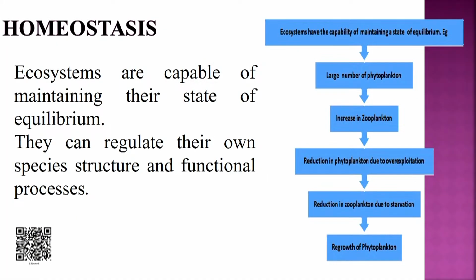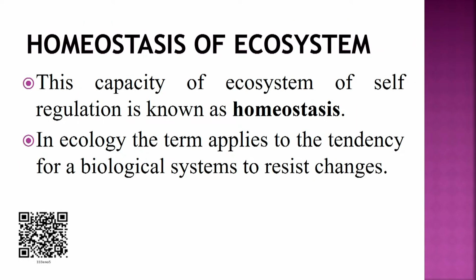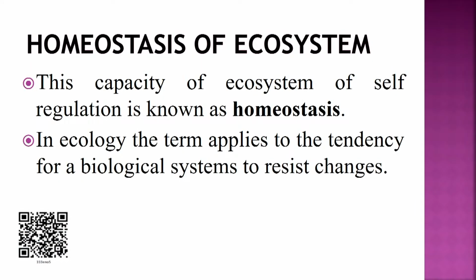Next, we will talk about homeostasis. Every ecosystem is capable of maintaining its state of equilibrium, and can regulate its own species structure and functional processes through homeostasis. So, what is homeostasis? It is the capacity of an ecosystem for self-regulation, and in ecology the term applies to the tendency of a biological system to resist changes. We can take an example to study homeostasis.